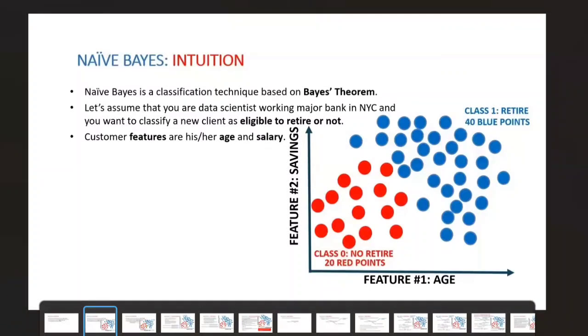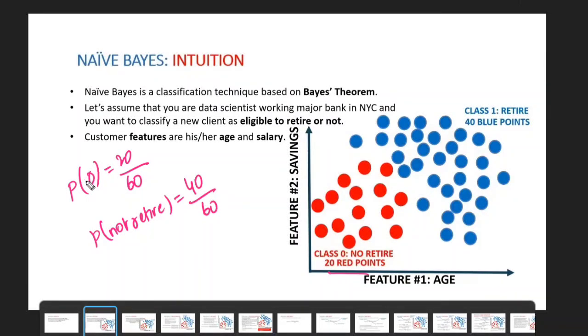Overall, now tell me, what is the overall probability of retire? 20 divided by 60. 20 data points are retired data points out of 60 data points overall. Now, what is the probability of not retiring? 40 divided by 60. The probability of retire is 20 by 60, and the probability of not retiring is 40 by 60.